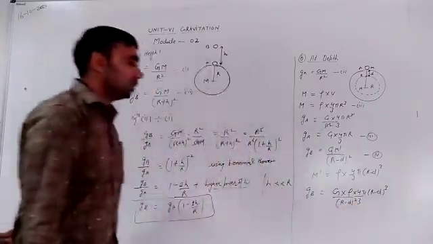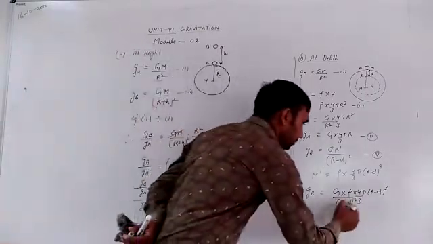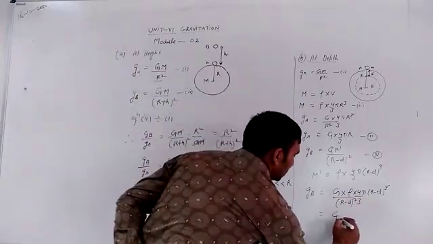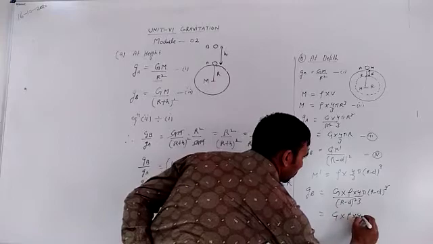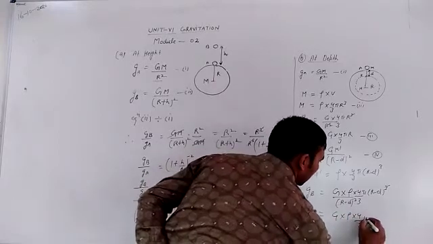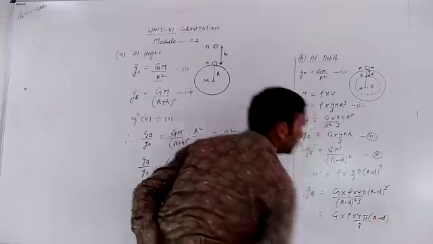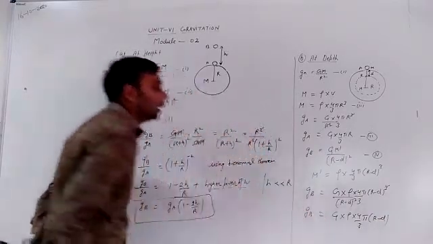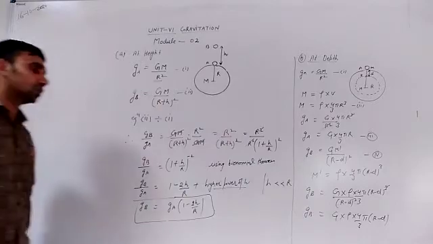Now (r minus d) squared cancels out. We get G into rho into 4 by 3 pi (r minus d). This is the acceleration due to gravity at a depth d below the surface of the Earth.